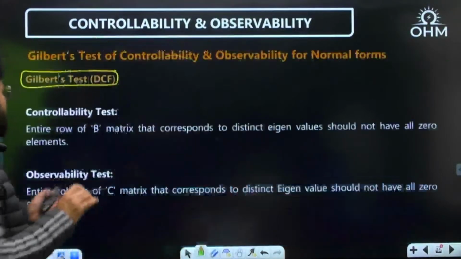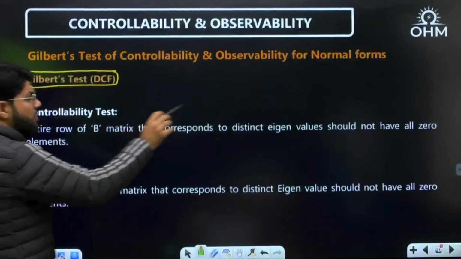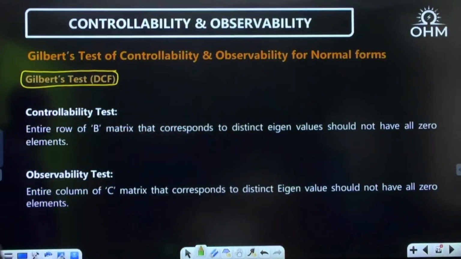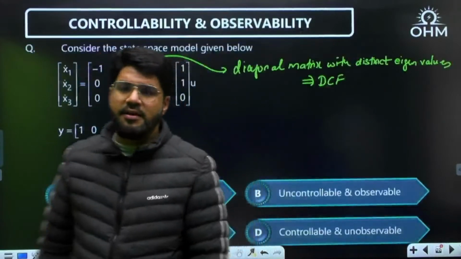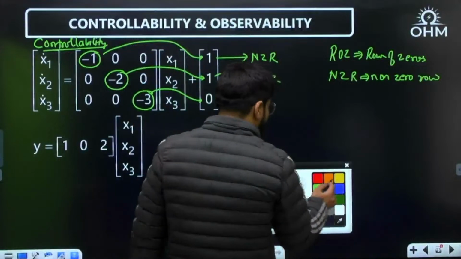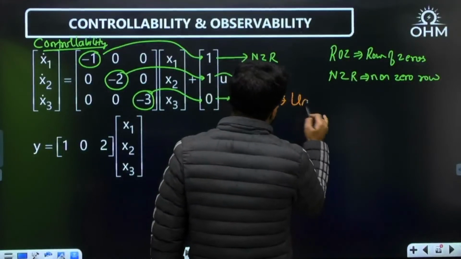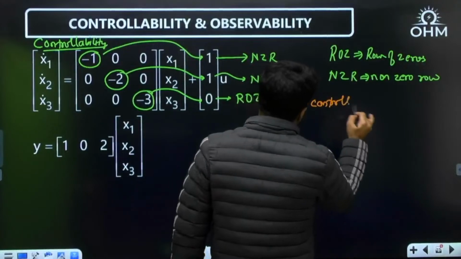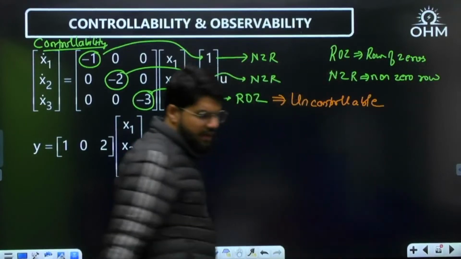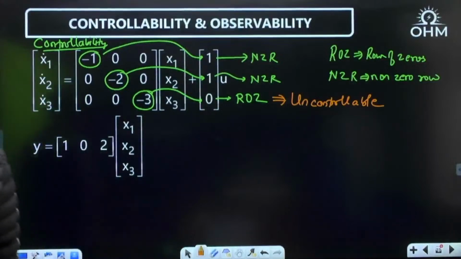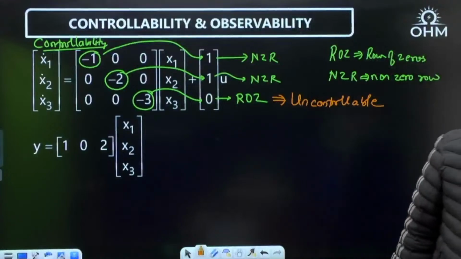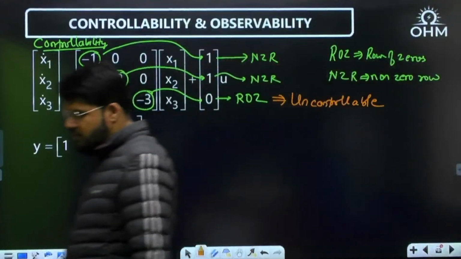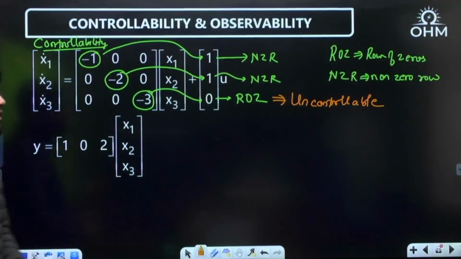See what I told you, the entire row of the B matrix corresponding to distinct eigenvalues should not have all 0 elements. And if you get a row of 0, then the system is not controllable. Controllability failed here. Even if you get this one row of 0, the system is not controllable. Everybody clear? The system will be uncontrollable.